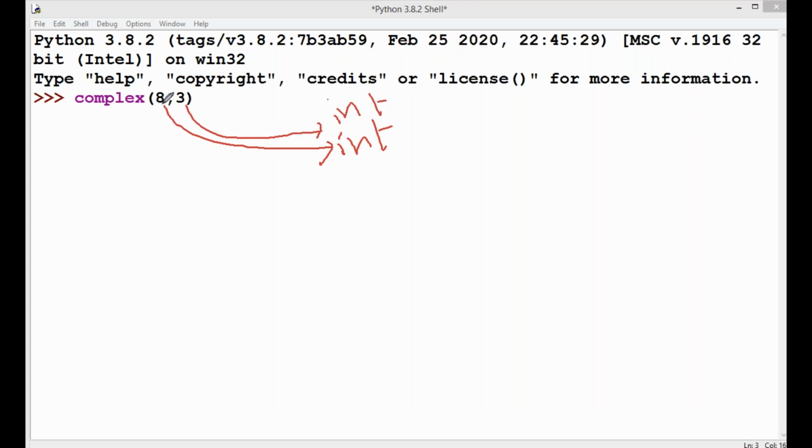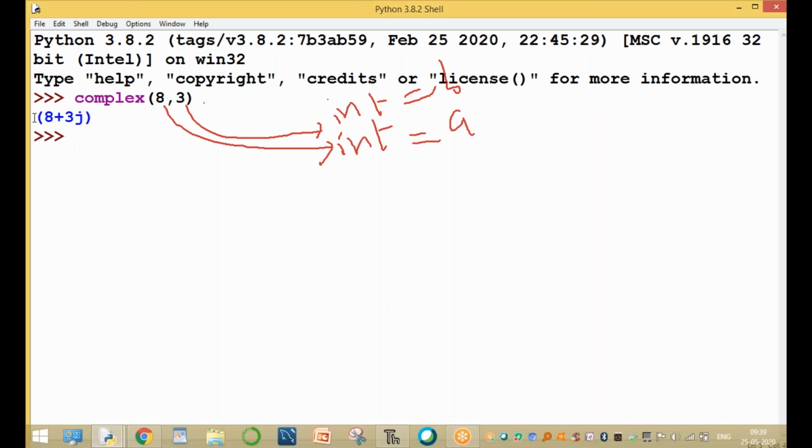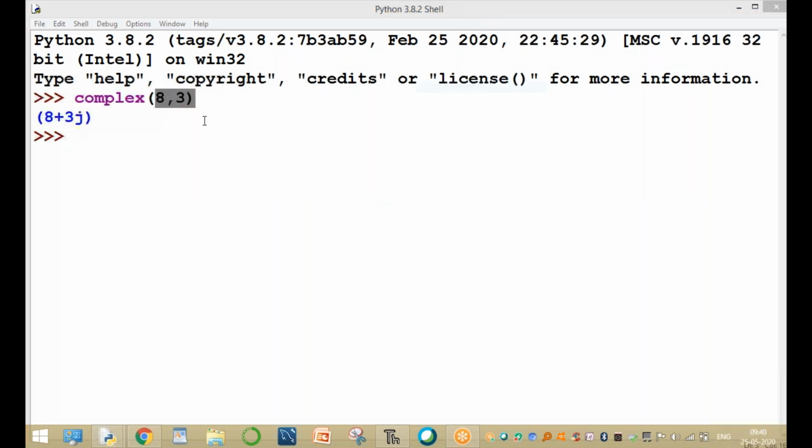The first value is A, and the second value is B. Output is 8 plus 3j. Both the arguments are integers. Please observe this one. We are passing the A value and the B value, A value 8 and the B value 3. Okay, now the next one, complex of